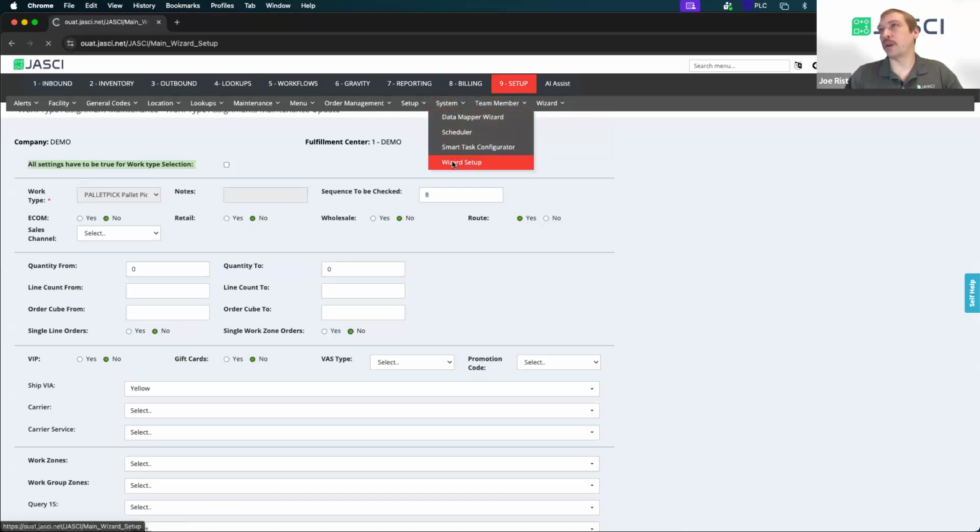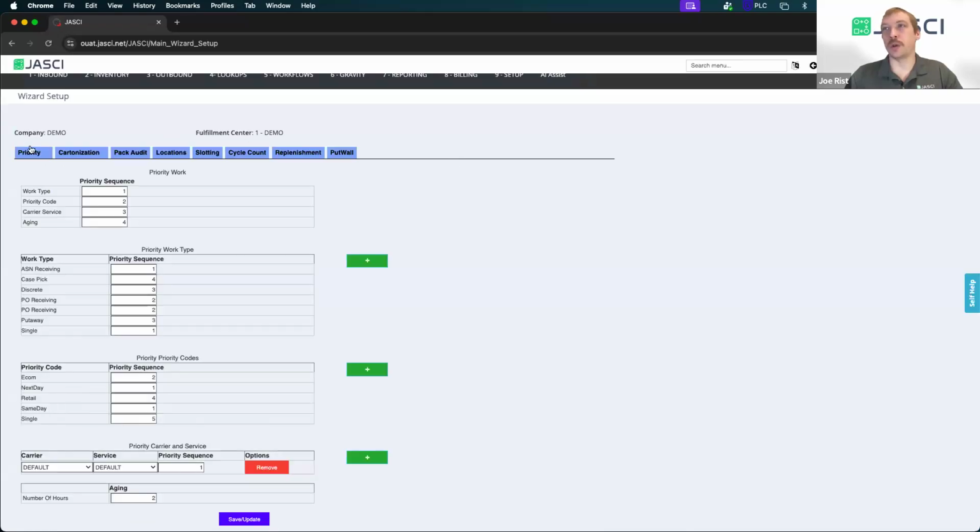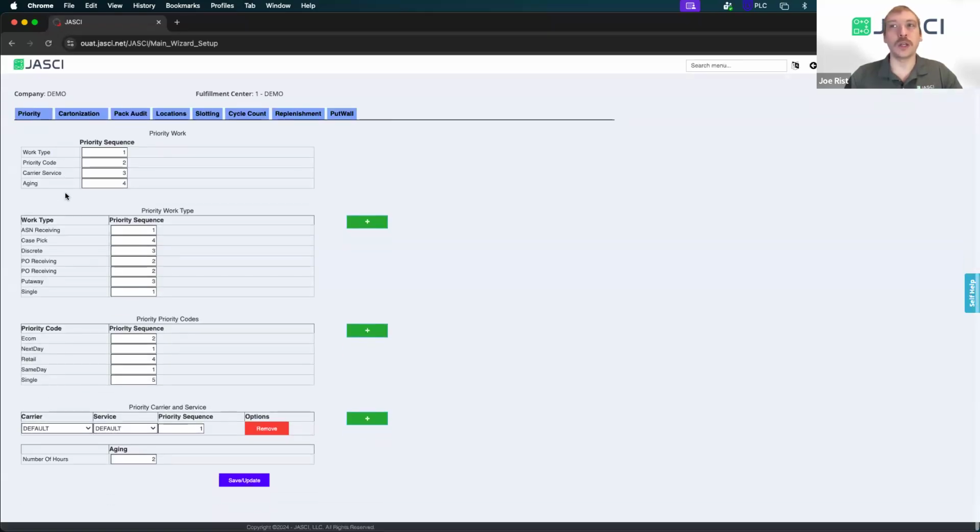So we also talked about priority. While I'm on some of these screens, I'm going to talk about the prioritization as well. So here's our prioritization wizard. Now you can prioritize off a whole bunch of things, whether it be work type or the priority code. You can have priority codes associated with orders. You can have the carrier and service level. You can have it based on how long it's been aging. We can increase it by a certain amount of points.